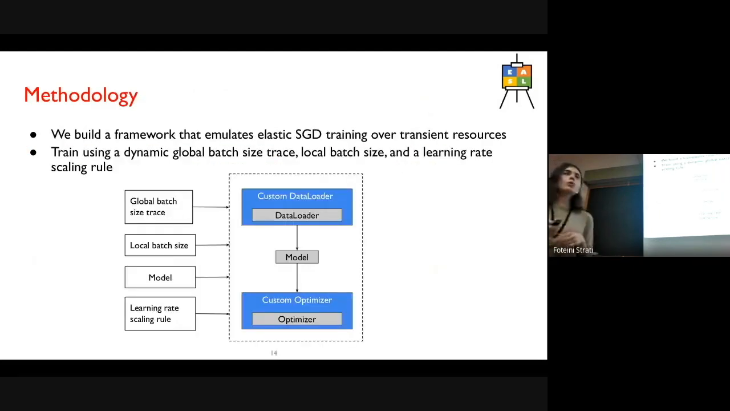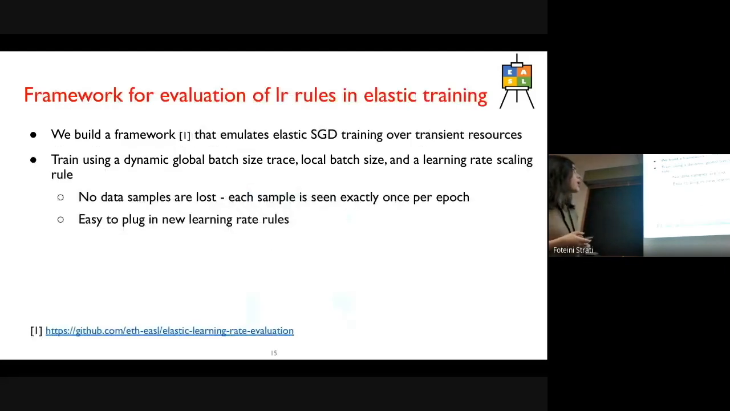To do so, we built a framework that emulates elastic stochastic gradient descent over transient resources. You can see an overview of the system in the figure. The user specifies a global batch size trace, a local batch size, a model, and the learning rate scaling rule. Our framework, which is basically a wrapper around some PyTorch components such as the data loader and optimizer, replays the batch size trace and does the training by scaling the learning rate according to the given rule. Our framework also assumes that no data samples are lost when a preemption happens, for example, and makes sure that each sample is seen exactly once per epoch.